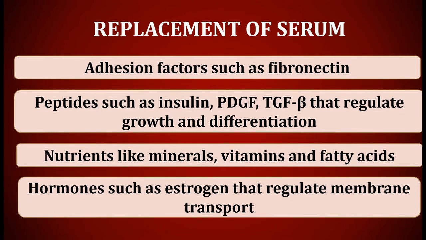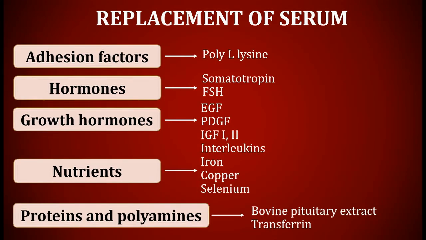How can we replace serum with some other constituents? By adding factors such as fibronectin, peptides such as insulin, PDGF, platelet derived growth factors, TGF beta that regulate growth and differentiation, nutrients like minerals, vitamins and fatty acids, and hormones such as estrogen that regulate membrane transport. So here is the replacement of serum.